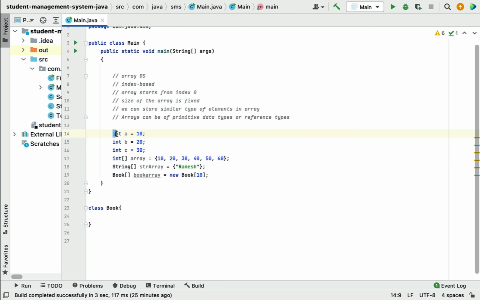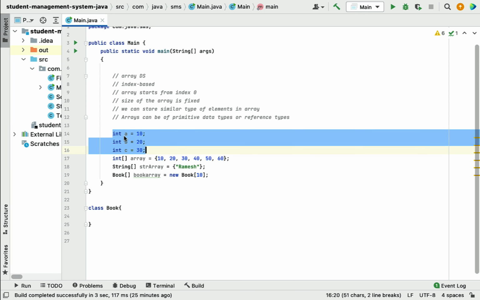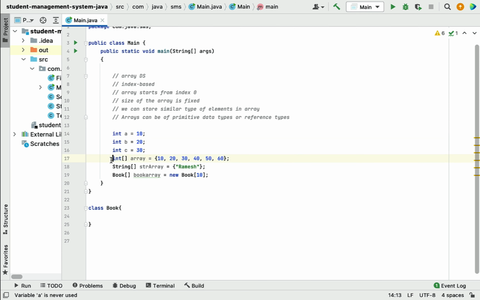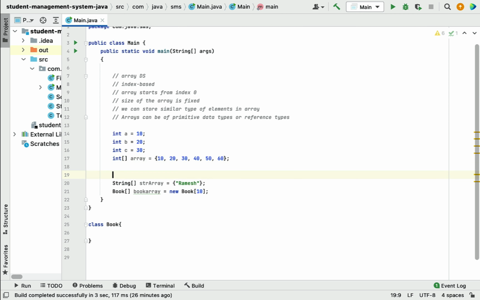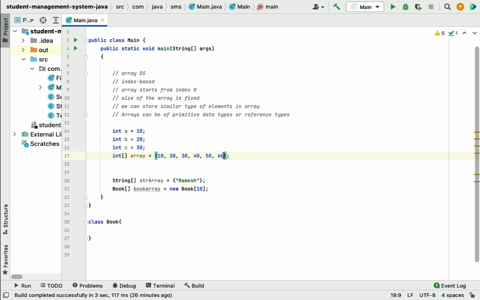So instead of storing individual values in a separate variable like this, we can create an array and store multiple values in the array, right? So this is the main use of an array, because we are storing multiple values in a single variable. So instead of storing each value in an individual variable, we can create an array and store multiple values.